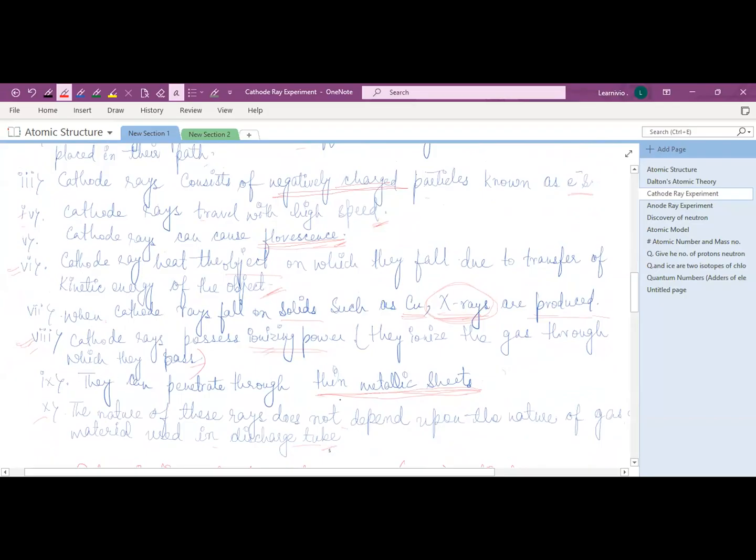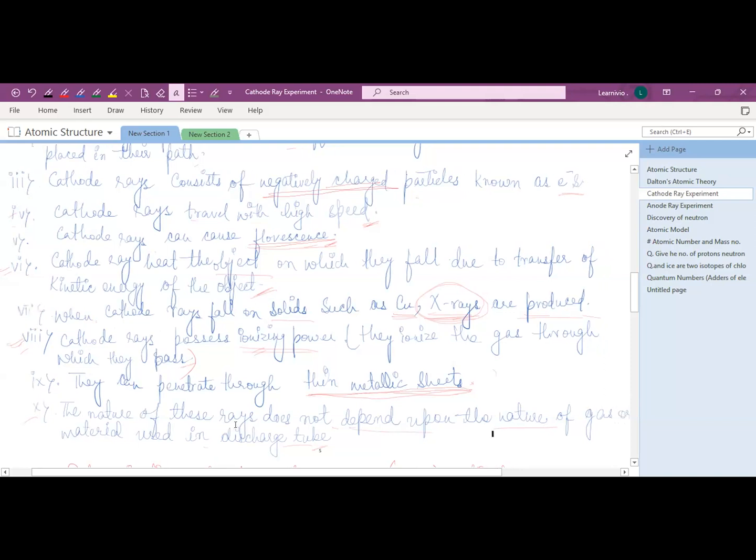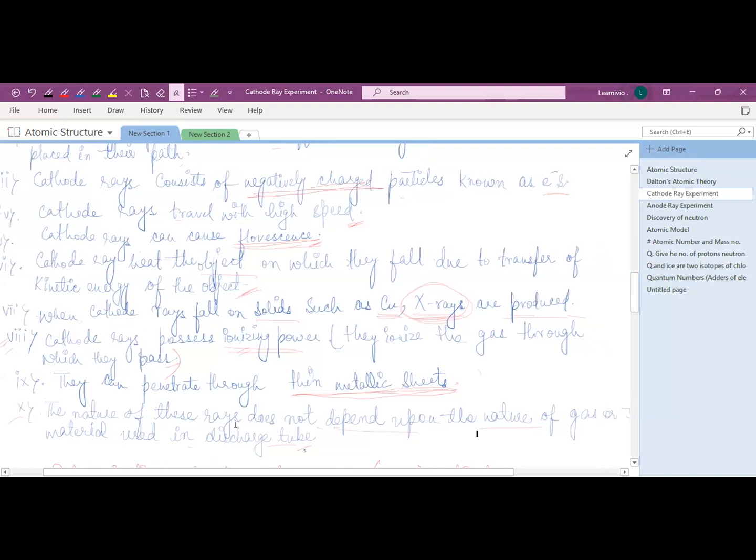Cathode ray can penetrate through thin metallic sheets also. Cathode ray doesn't depend on the nature of gas taken and the nature of electrodes which was taken in a discharge tube. So that's the properties of cathode ray.